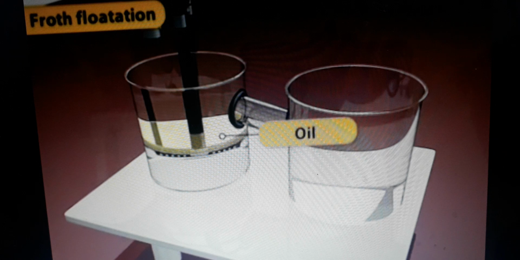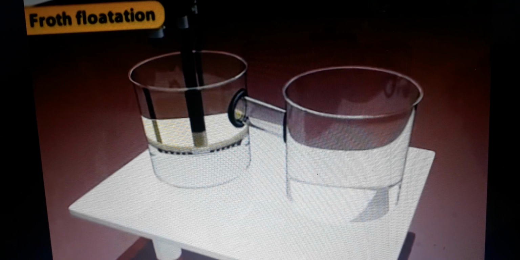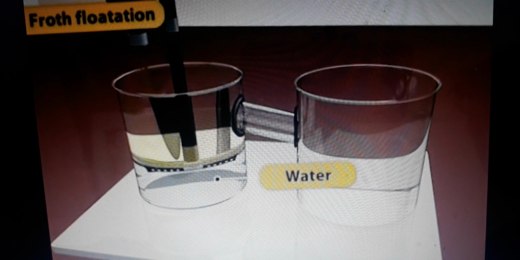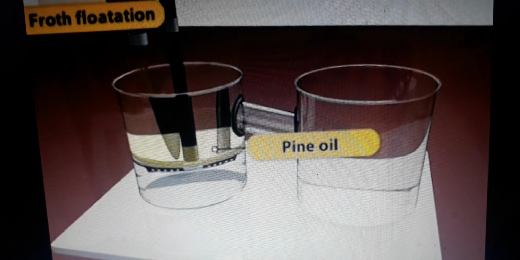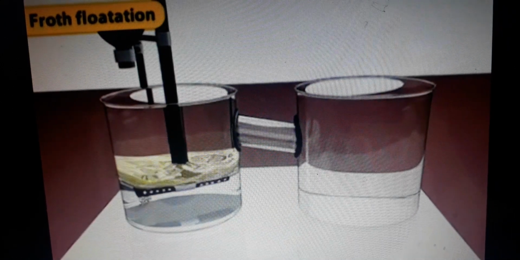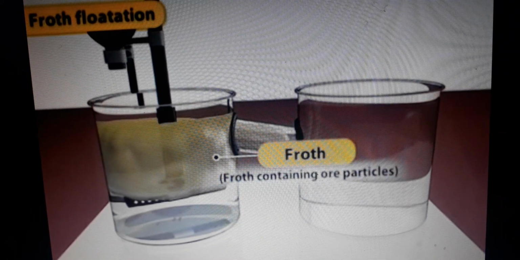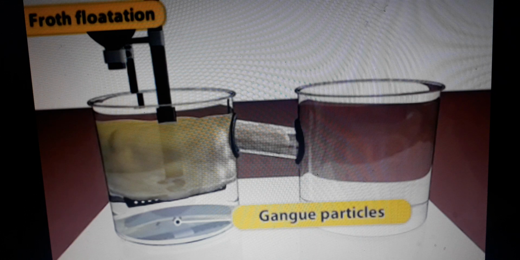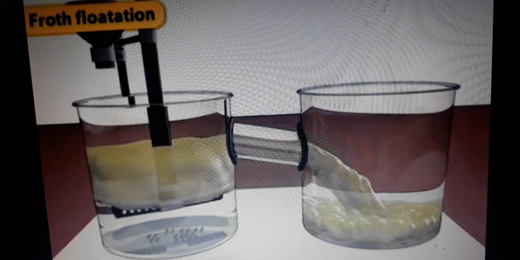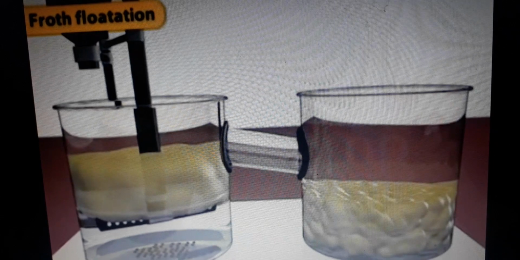Which of them are taken in the beaker? Oil, water, then ore particles. Powdered ore is added, water is added, then pine oil is added. Air is passed. Due to air passing, agitation arises. Due to agitation, the froth is formed, which is collected in another beaker. The froth contains ore particles, and gangue particles settle down at the